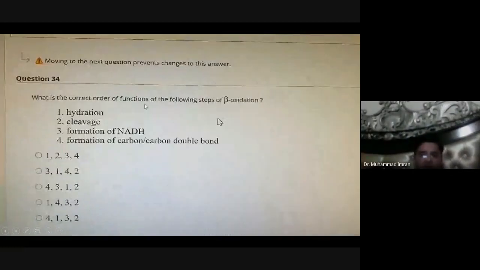What is the correct order of the following steps of beta oxidation? In beta oxidation, the first reaction is the formation of a double bond in the fatty acid. It is 4. Then the second reaction is the hydration reaction. So 4, 1, 3 and 2. This is the formation of the double bond, then the hydration reaction, then the formation of NADH, then the cleavage reaction.